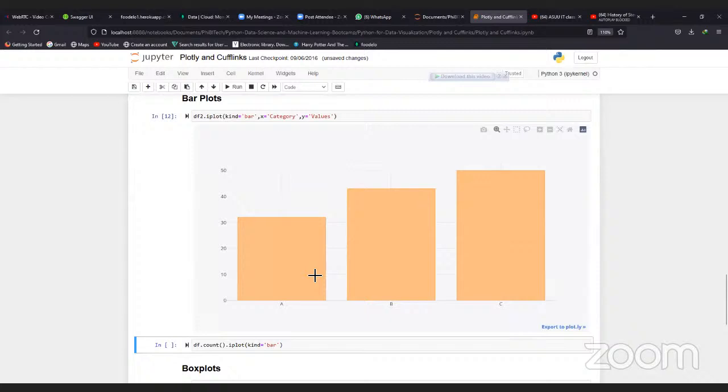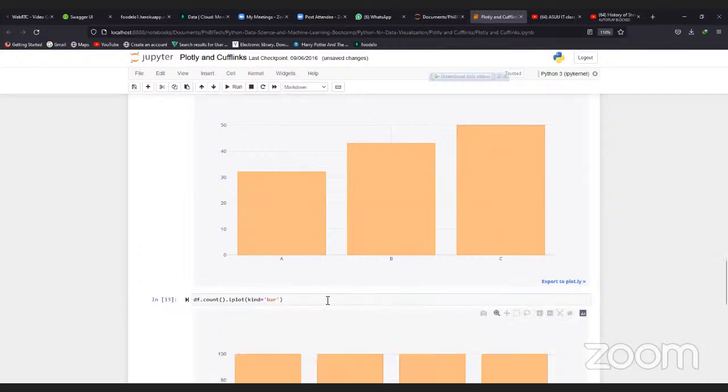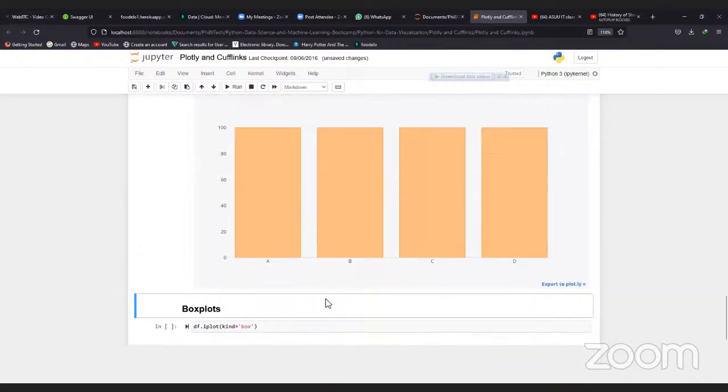You can see I didn't use bar plot for continuous data. I used it for discrete data. So you can see we have category, which is not continuous, against numeric data. So it's now plotting A against number of category for A, B against number of category for B, and C against number of category for C. Then count plots. So here's count plots. So it's going to count A, B, C, D, like that.